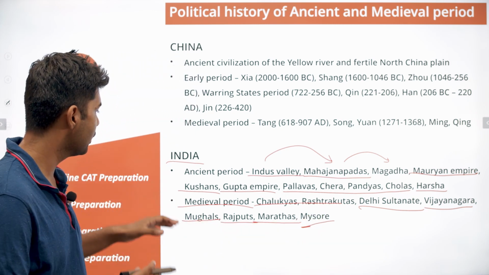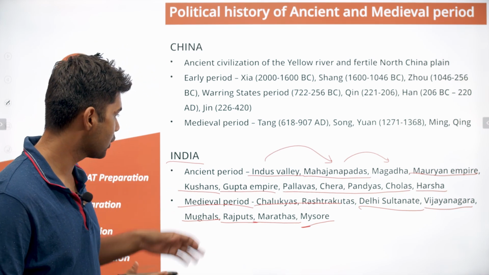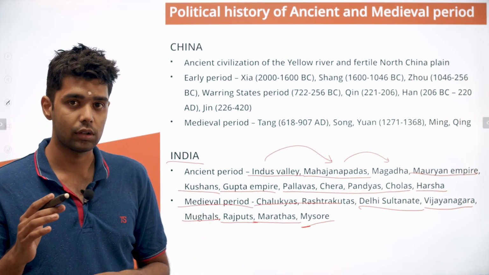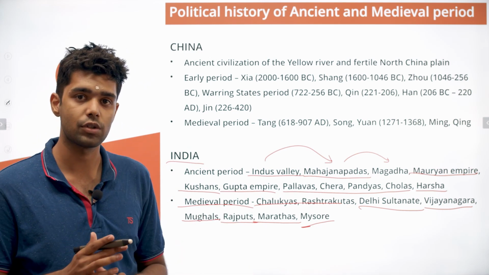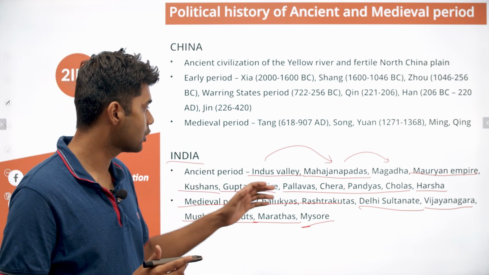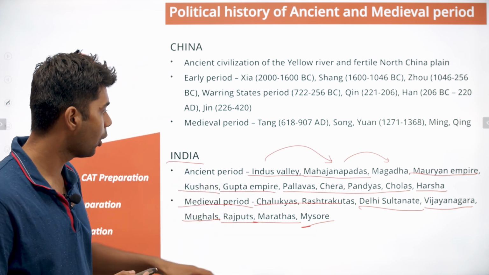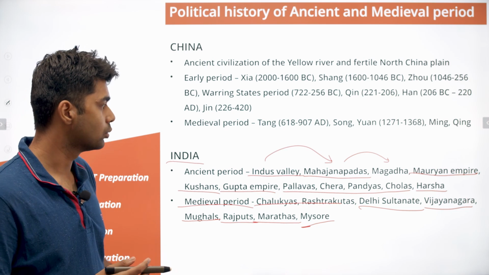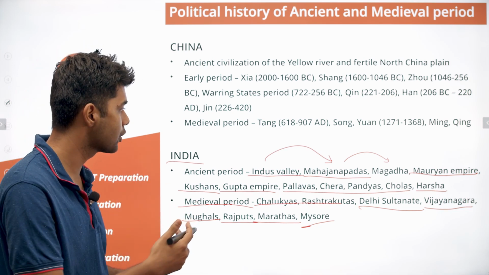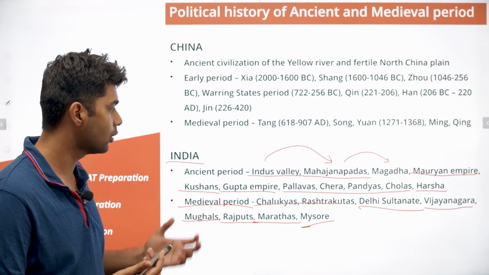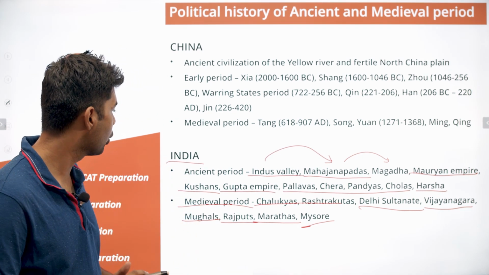So this is basically the overview of the ancient period and medieval period of India. The basic feature to notice here is that the civilization is very old. It started a long way back, about 4,000 years ago, and then it progressed slowly. You had multiple kingdoms coming in. The point of talking about all these kingdoms is to just know which kingdoms existed when. Because for example, if someone asks you if Chandragupta Maurya ever fought a war with the Marathas, you'll be able to say no. So that is the whole point.